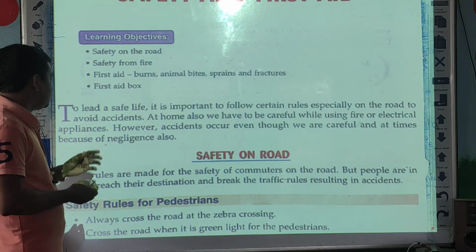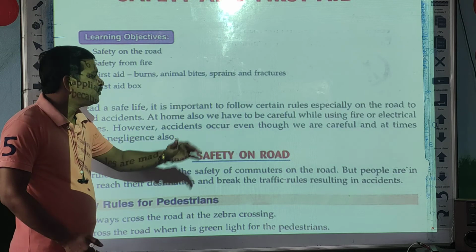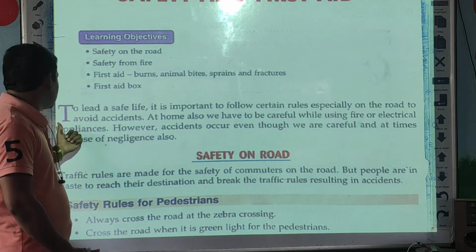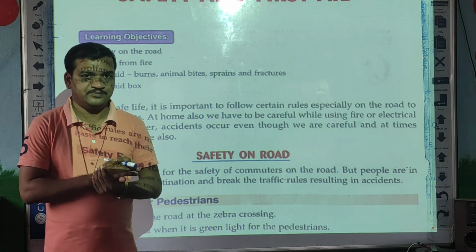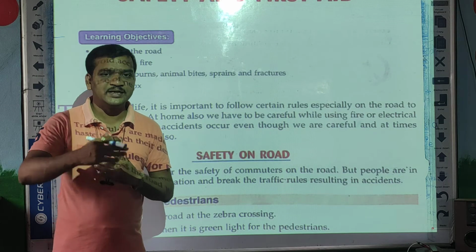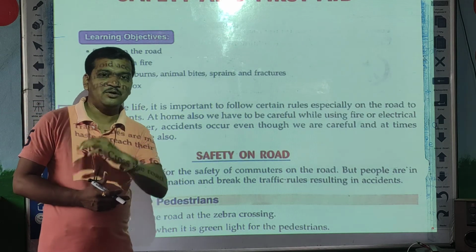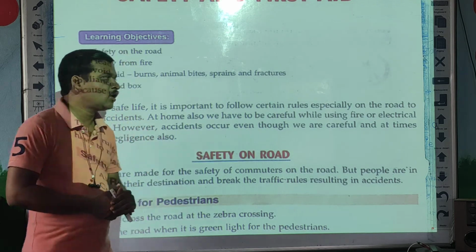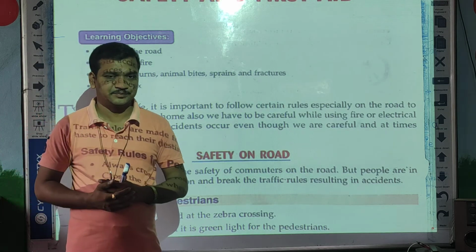For example, to lead a safe life, it is important to follow certain rules, especially on the road, to avoid accidents.